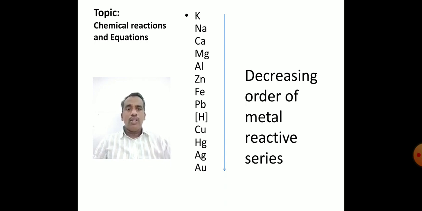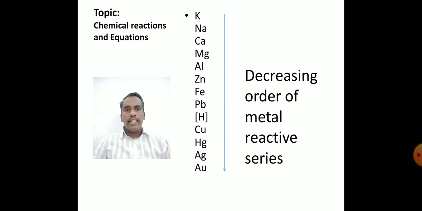Even aluminum reacts with moisture, that is, it will form an aluminum oxide layer around it. We have iron that reacts with steam, and with normal moisture too. Sometimes we can observe that iron particles are rusting. So we say these are in decreasing order of reactivity. We can find hydrogen, which is a non-metal, here.